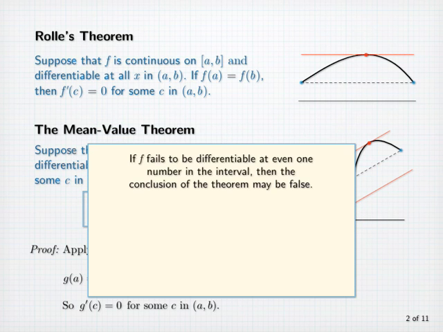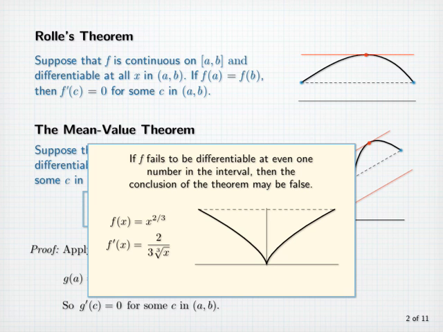We note that if f fails to be differentiable at even one number in the interval, then the conclusion of the theorem may be false. For example, let f(x) equal x to the 2/3 power. f'(x) is 2/3 times x to the minus 1/3, or 2 divided by 3 times the cube root of x, which does not exist at x equals 0.